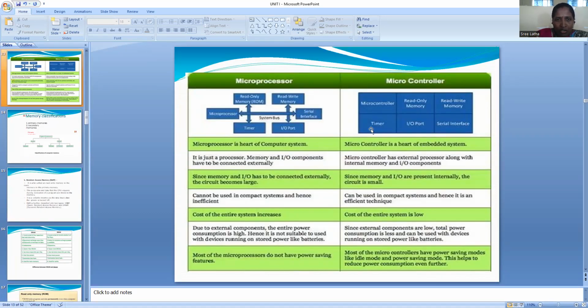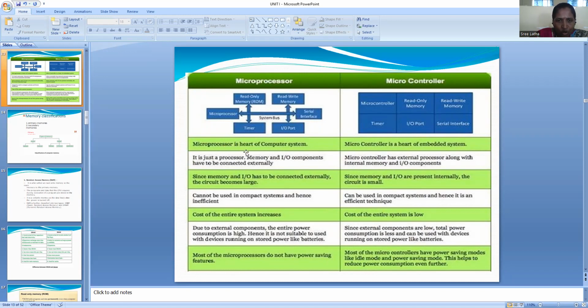Now, coming to the differences between microprocessors and microcontrollers. In the microprocessor, the blocks are the microprocessor, timer, input output port, serial interface, read or write memory, and read-only memory. The CPU itself can be called the heart of the computer. In the microcontroller, the blocks are the microcontroller, read-only memory, read-write memory, IO, timer, and serial interface. Here we are not showing any internal connections. These are the blocks in microprocessor and microcontroller components.